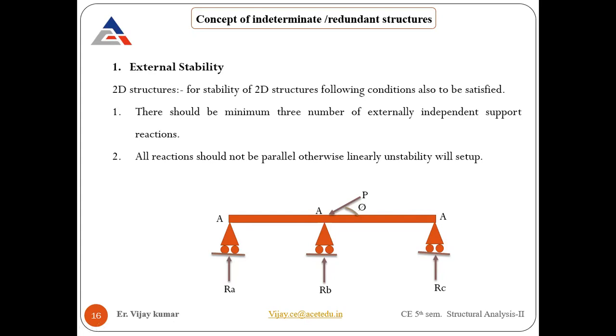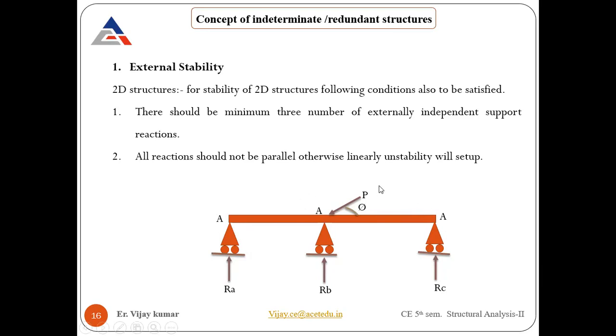My priority is not just that my structure is determinate and I am happy. Yes, it is determinate, and I can calculate the unknowns using equilibrium equations because I know I have three equilibrium equations. But that is not my task. We need to make sure my structure is stable as well.